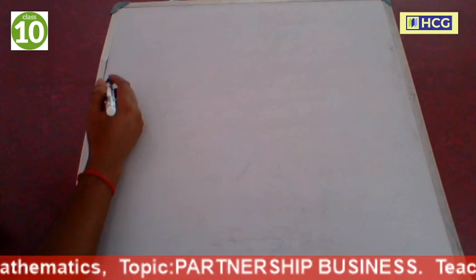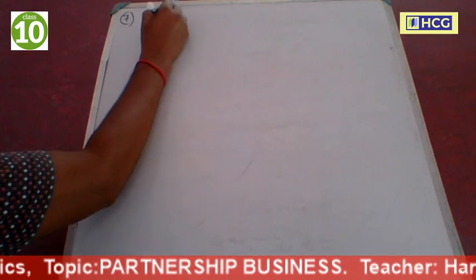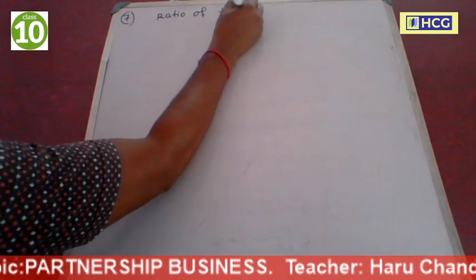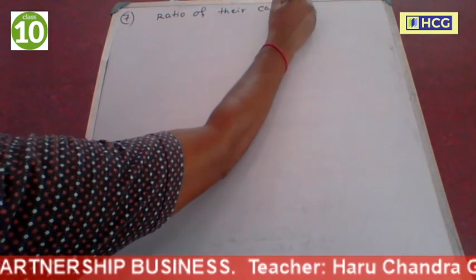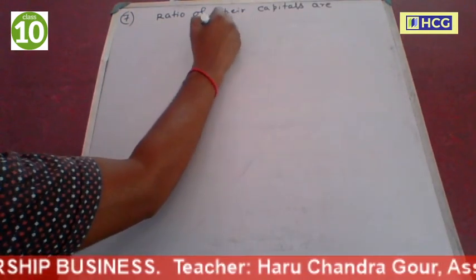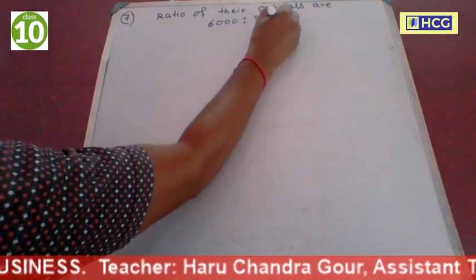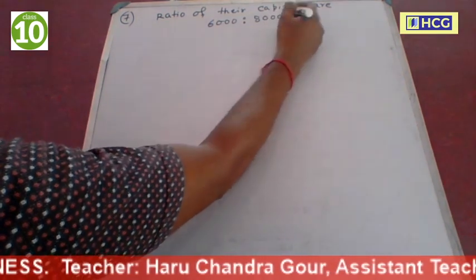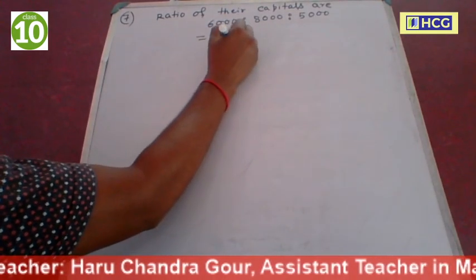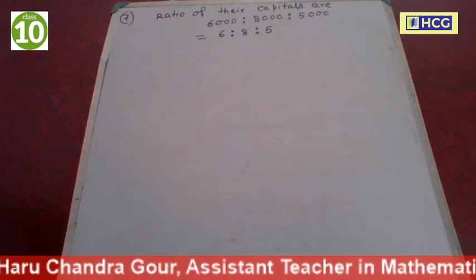Next, number 7. Ratio of their capitals are 6,000 is to 8,000 is to 5,000. Now this is equal to 6 is to 8 is to 5. Ratio of their capital 6 is to 8 is to 5.